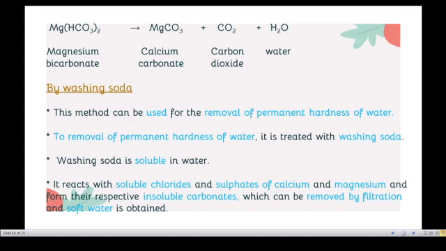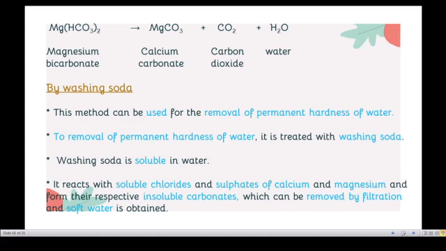And then you see students, the second method, by washing soda. Using washing soda, this method can be used for the removal of permanent hardness of water. The boiling method can be used only for temporary hardness, but the washing soda method can be used for the removal of permanent hardness.